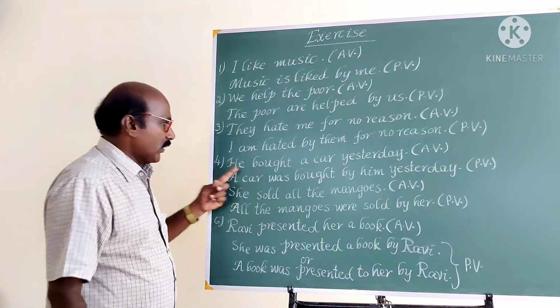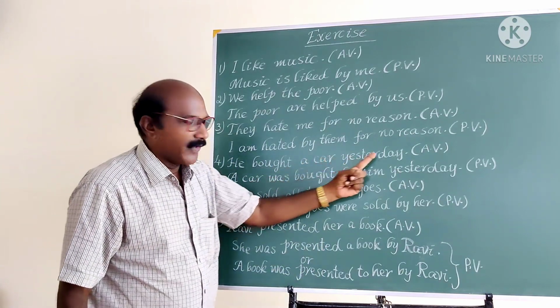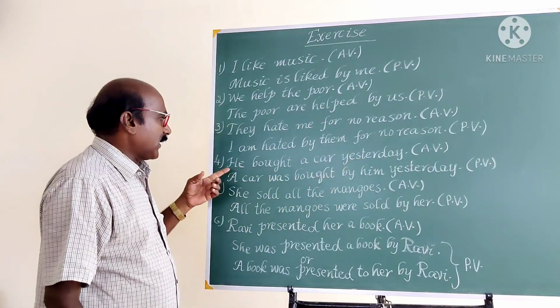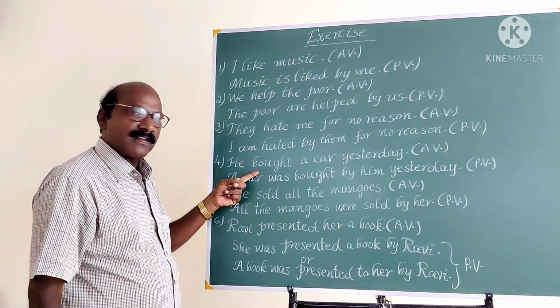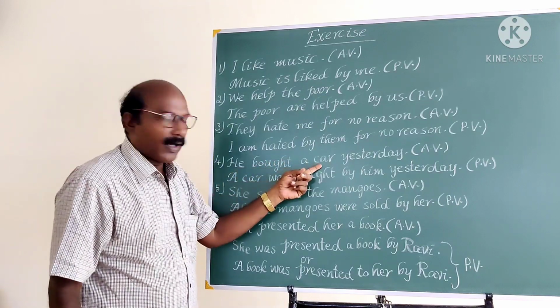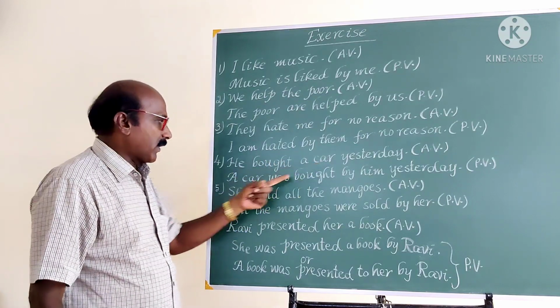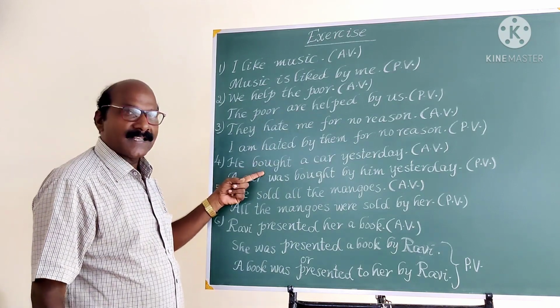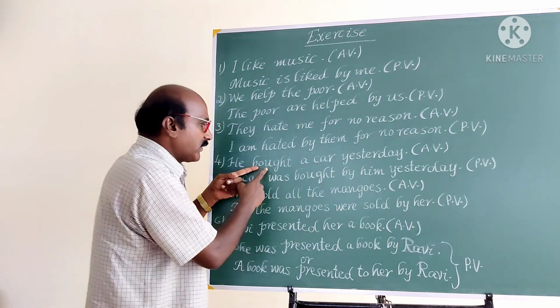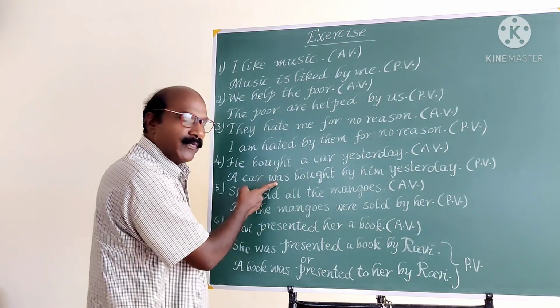Next example. He bought a car yesterday. In the given sentence, he is the subject, bought is the verb, a car is the object. Object becomes subject, a car. Then the given verb is in past tense. So when the given verb is in past tense, use only past tense be form.